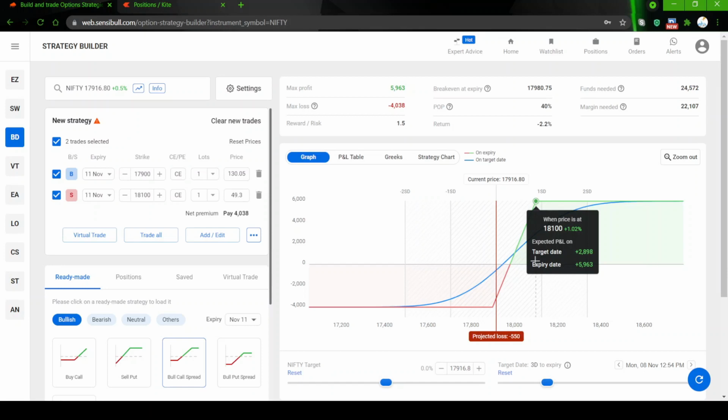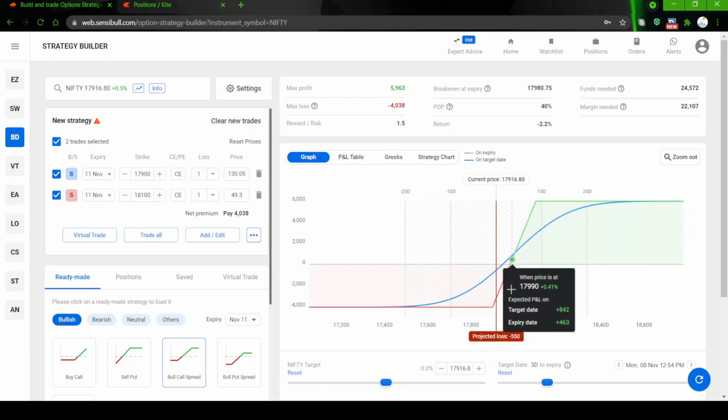What is your maximum possible? 5,900. But still 18,100 is where your profit is capped, right? You will not get that 5,900 rupees profit immediately because there are still 3 days left. For those 3 days the decay will happen slowly, and on the expiry day, 11th of November, if the market spot expires above 18,100, you will get 5,963 rupees of profit.